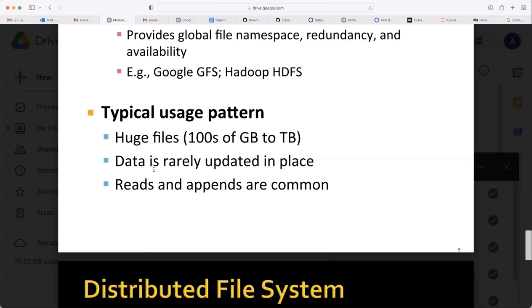The data should not be updated many times. It should have rare updates. What about the third condition? Your program should have only reading and appending operations most of the time. Either you should read the data or append the data.